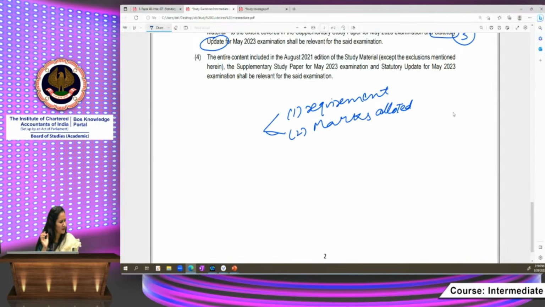Then Satya Lakshmi has asked, madam, you said section 1 weightage is 50 to 80%. Is the 50% on 40 marks, or on total marks including choice in the syllabus? See, the weightage of section 1 is 50% to 80%, and I am discussing this for section B, indirect taxes.